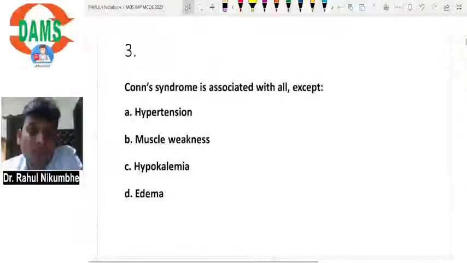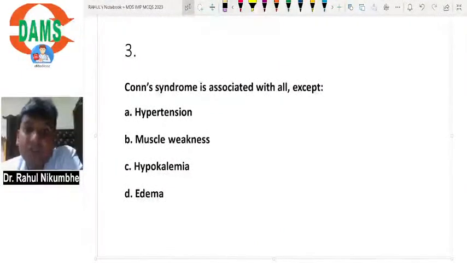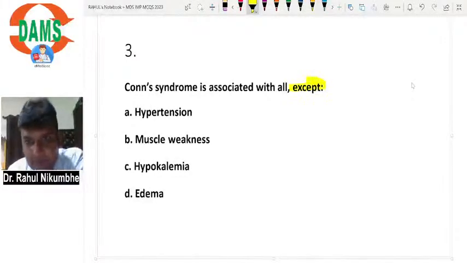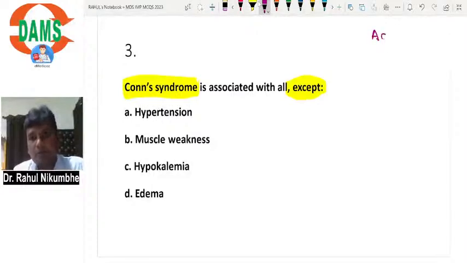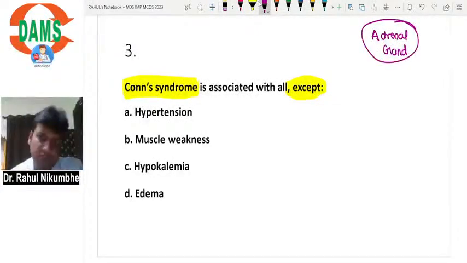Next, Cone syndrome is associated with all except. Please, whenever you read an MCQ and you have the word except, be careful, take a pause, think about all options and then answer. In this, first you should know the meaning of Cone syndrome. Cone syndrome means adrenal adenoma secreting a lot of aldosterone.